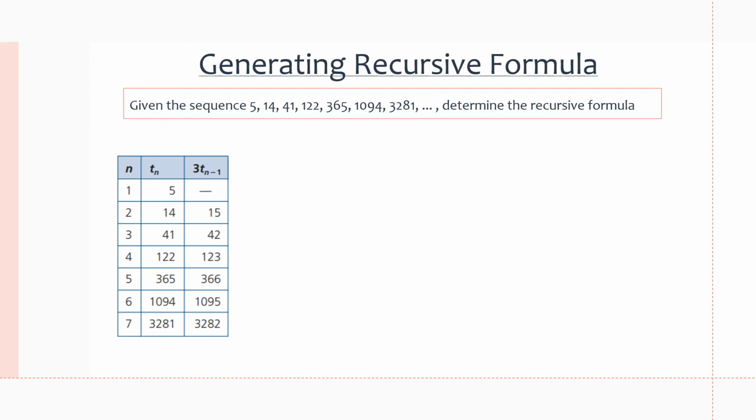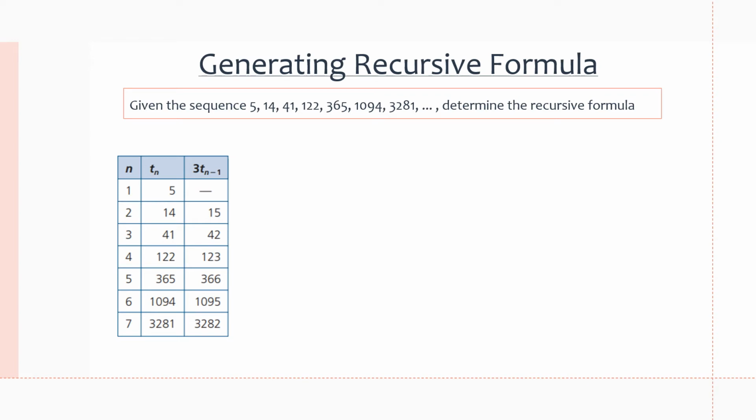So first we want to check if the formula is either arithmetic or geometric. To check if it's arithmetic, we see if there's a common difference between the terms. So the difference between 14 and 5 is 9, and the difference between 41 and 14 is 27, right? So we can already see here that the differences are different, and so it's not arithmetic.